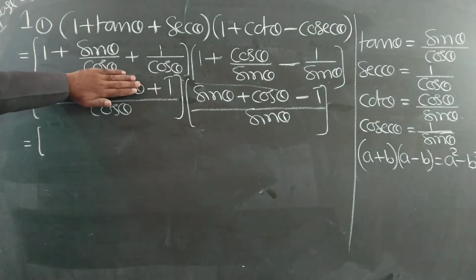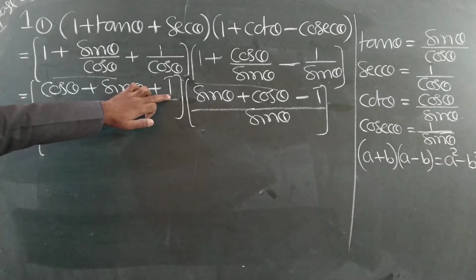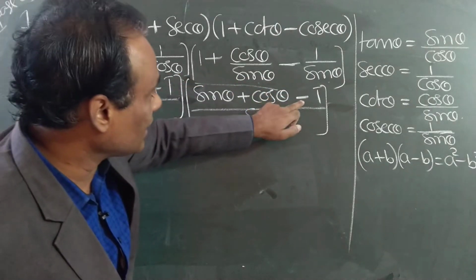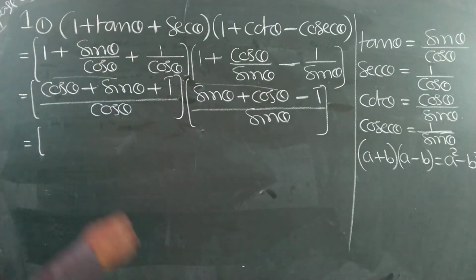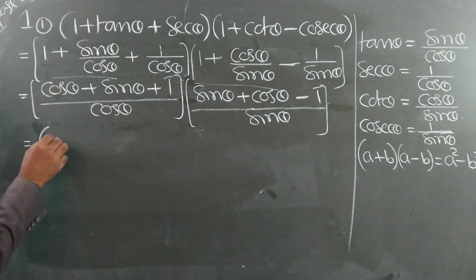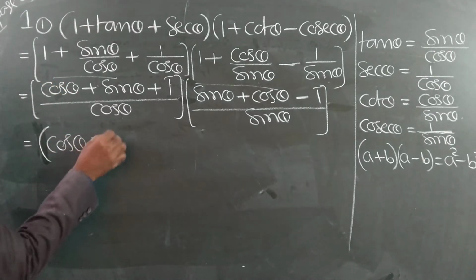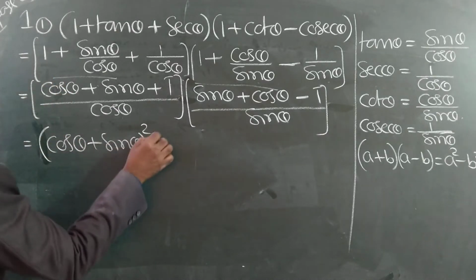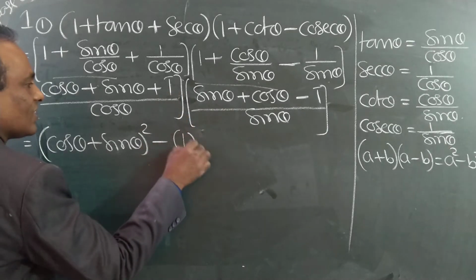See, what is the answer? A square, that means cos theta plus sin theta whole square, minus B square, which is 1 square.